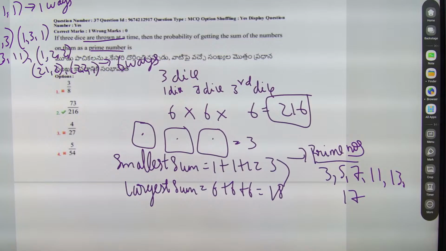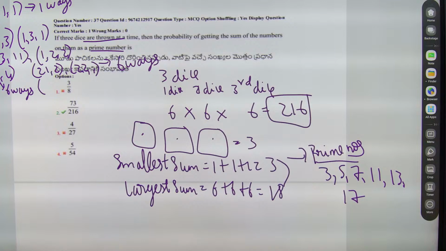7 can be written as 1, 3, 3, 4. 1, 3, 4 can be written in 6 ways. Similarly, if I write in terms of 1, 3, 4, this can be written in 6 ways. See, if two same numbers come, it is 3 ways. If all the different numbers are coming, it is 6 ways.